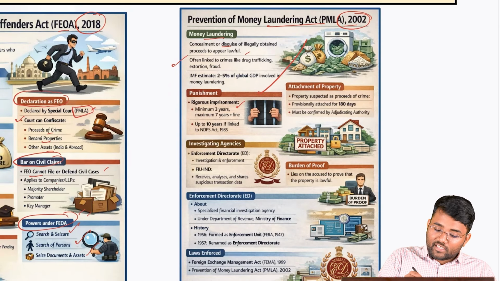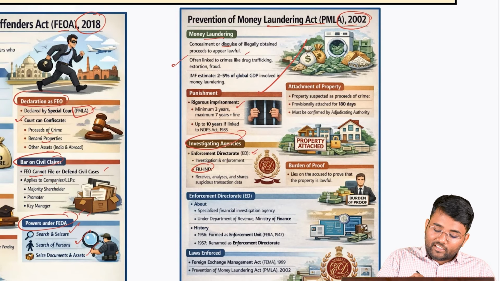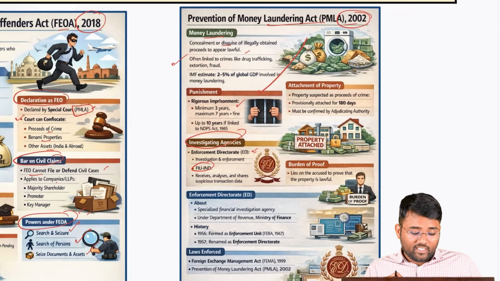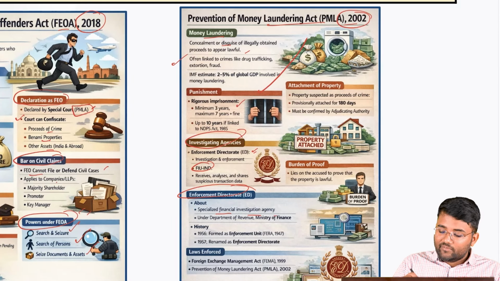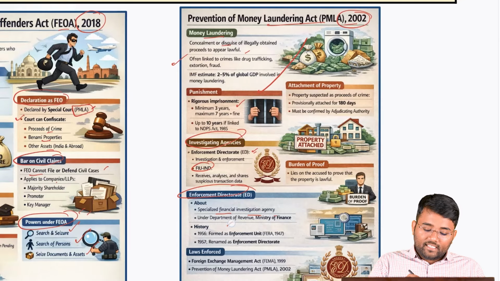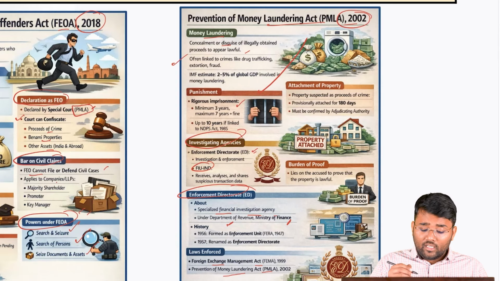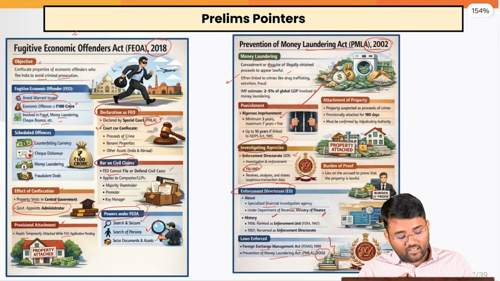And then the investigative agencies for this are the Enforcement Directorate, and then the Financial Intelligence Unit. They can also receive, analyze and share suspicions in transaction data. The Enforcement Directorate is a specialized financial investigative agency, and it works under the Department of Revenue, Ministry of Finance. The Foreign Exchange Management Act and the Prevention of Money Laundering Act 2002 are the laws that are enforced by the Enforcement Directorate.